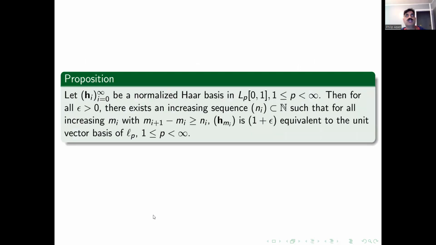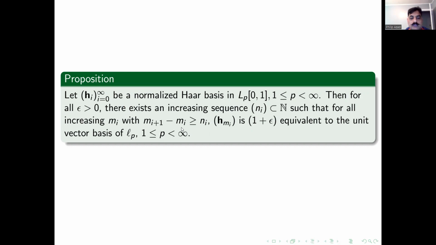So let's do it. We'll prove, first of all, this proposition. After we prove this proposition, we'll use it to prove that the Haar basis is not subsequentially C reproducible. So here is the proposition. Let h_i be the normalized Haar basis of L_p, with p greater than or equal to 1 and less than infinity. Then for all epsilon greater than 0, we can find a subsequence of natural numbers n_i such that for all m_i fulfilling this condition, their corresponding normalized Haar functions are 1 plus epsilon equivalent to the unit vector basis of little l_p.